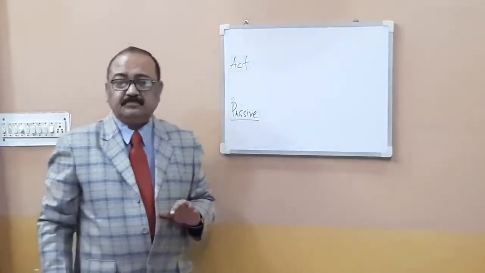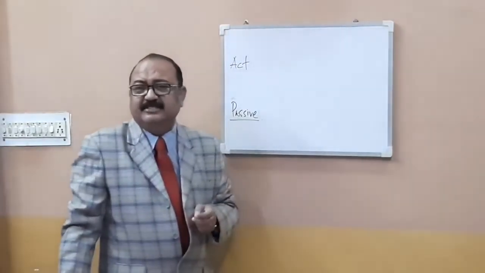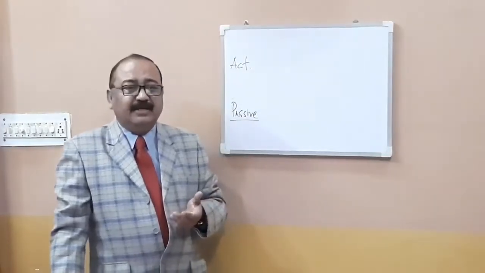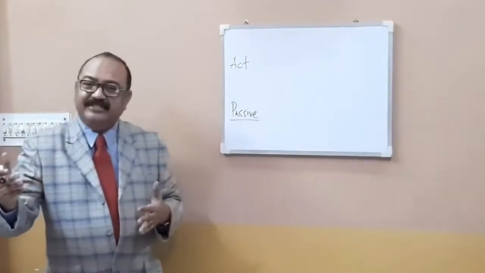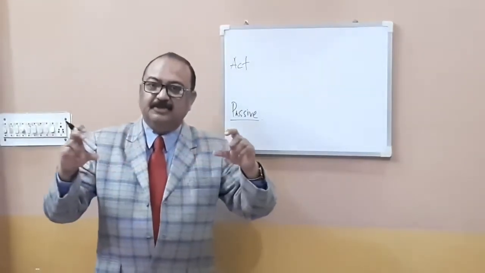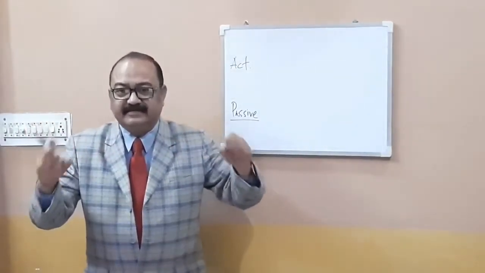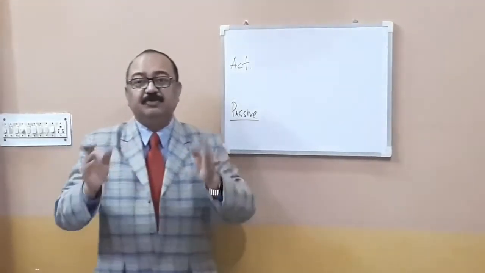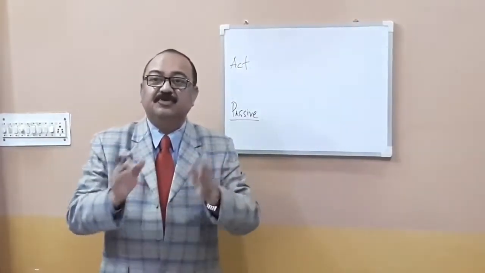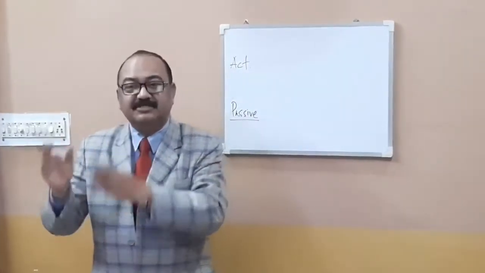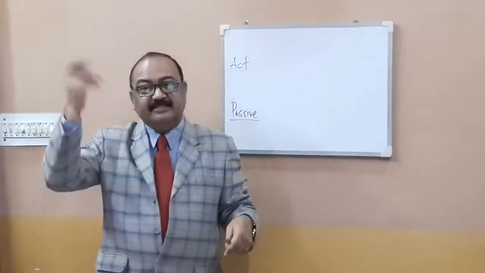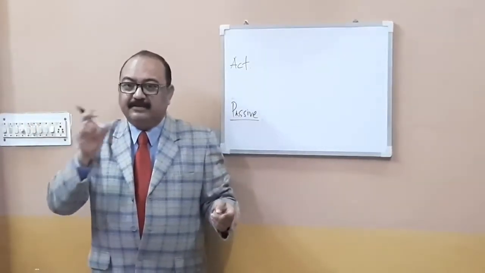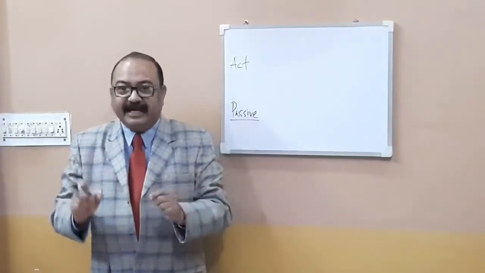Now, do you know something about indirect object and direct object? We also have sentences with indirect and direct object. When we were discussing elements of a sentence, or basic sentence types, S plus V plus O, S plus V plus O plus A, S plus V plus O plus C plus A, or S plus V, S plus V plus IO plus DO. These things we were discussing earlier in our previous classes. So these are elements of a sentence. There we have discussed indirect object and direct object.